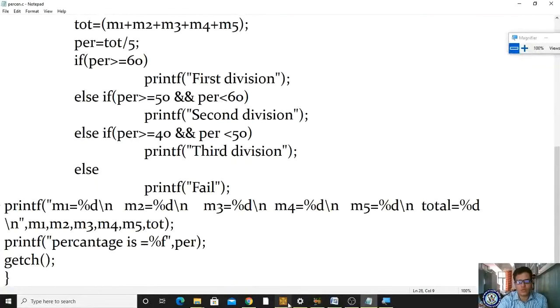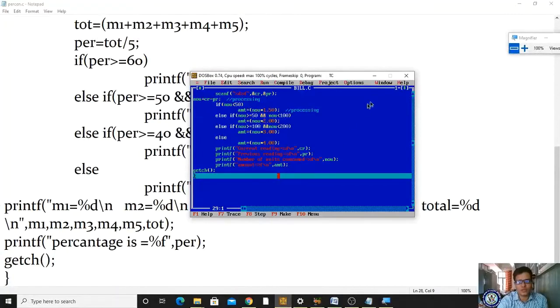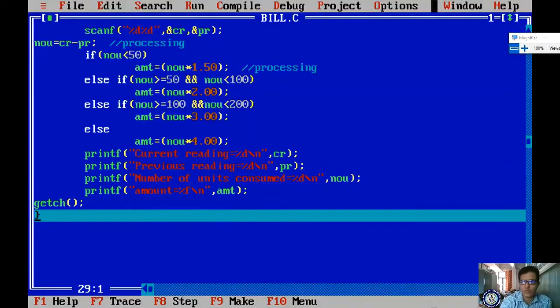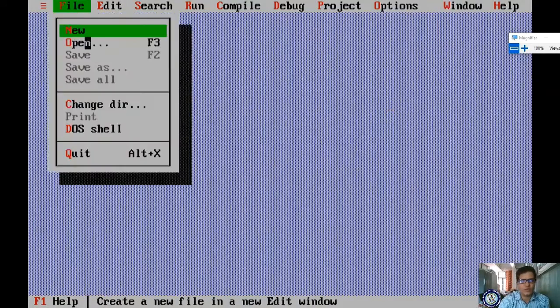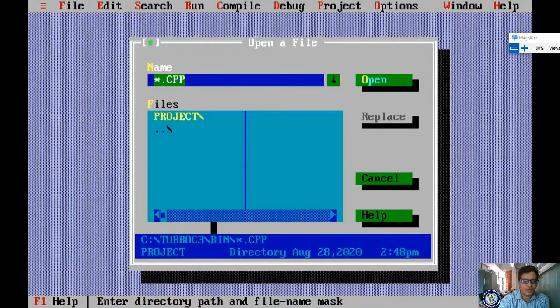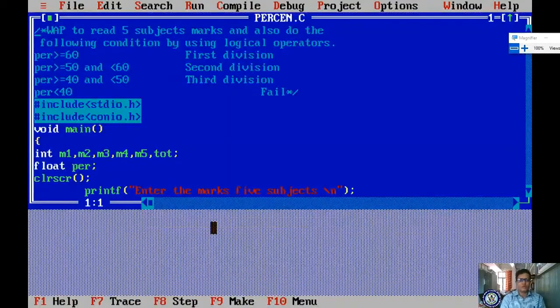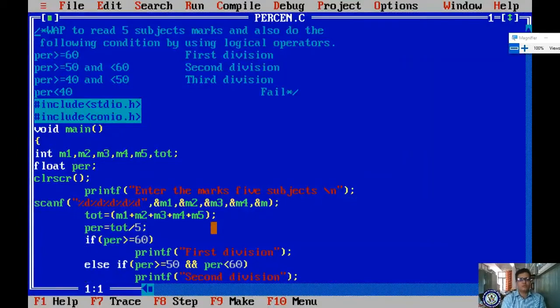Now I am opening my editor. Already I have minimized it. Yes, I am pressing Alt Enter. This is my program editor, right? First of all, I am closing all my windows. After closing my windows, I am opening my file. What is the name of the file? Percent, right? percent.c. Clear? I am pressing the F5 key. This is my program. It is visible, right?